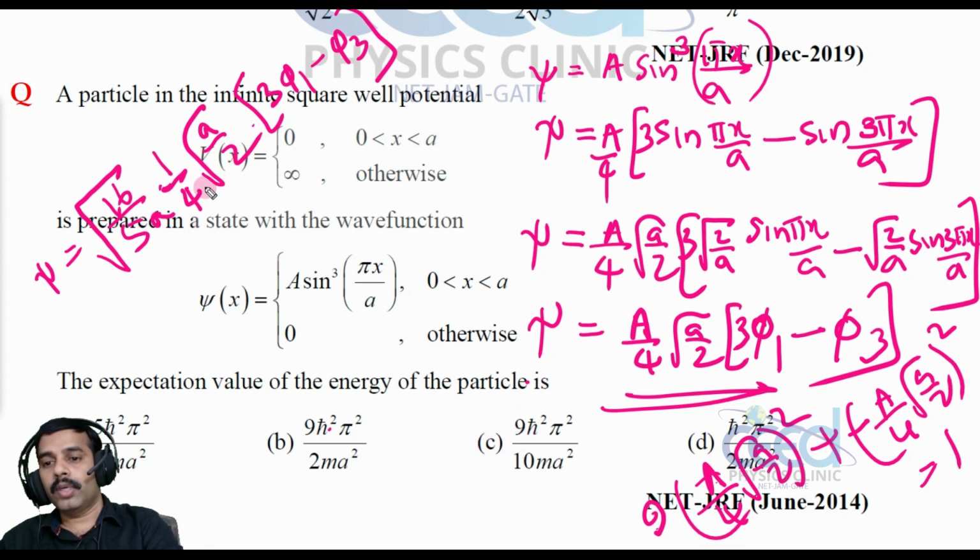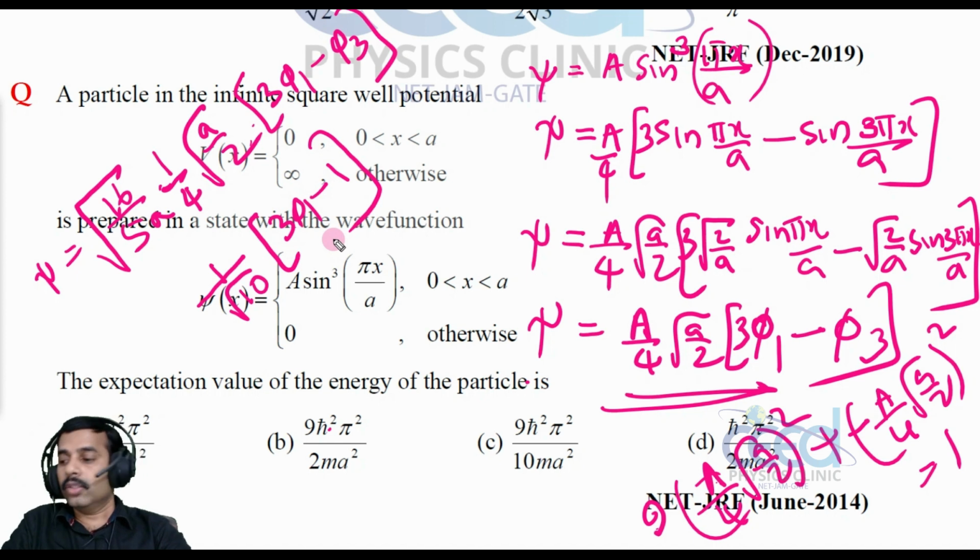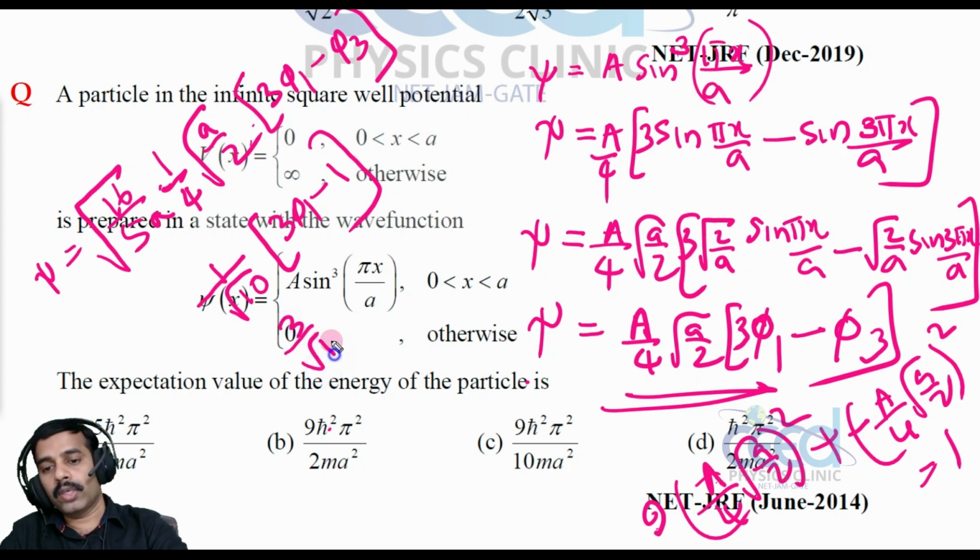We can cancel the common terms, the 4 cancels, this a cancels, and what remains is 1 by root of 5 into 2, that is root 10. So the final result is 3 by root 10 psi 1 minus 1 by root 10 psi 3. So this is my finalized wave function.